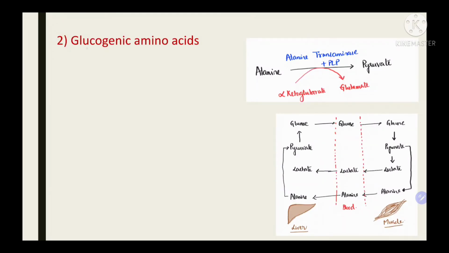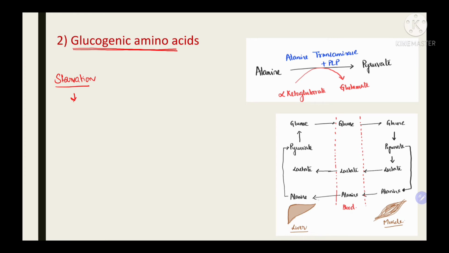Second most important substrates for gluconeogenesis are the glucogenic amino acids. During conditions like starvation, to maintain blood glucose level, there is protein catabolism, and the amino acids from the muscle are degraded and catabolized, and they reach the blood and from there they reach the liver.